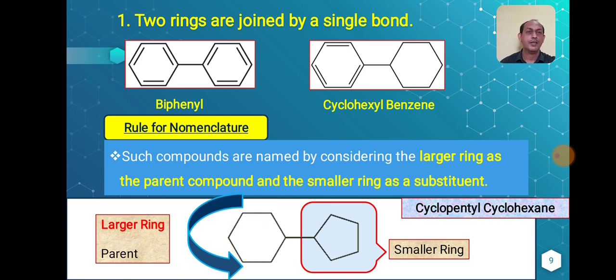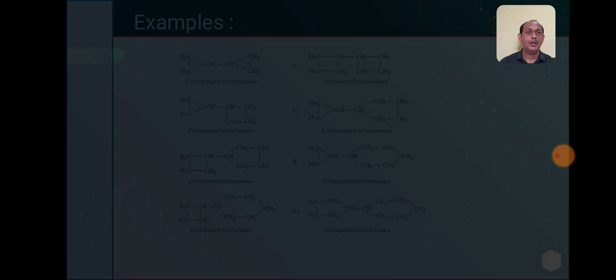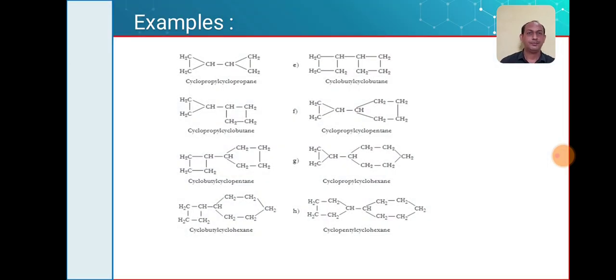So cyclopentyl will be the smaller ring and cyclohexane will be the larger ring. This is how we can give the nomenclature to bicyclic compounds where the two rings are joined by means of a single covalent bond. Now we will see examples one by one.